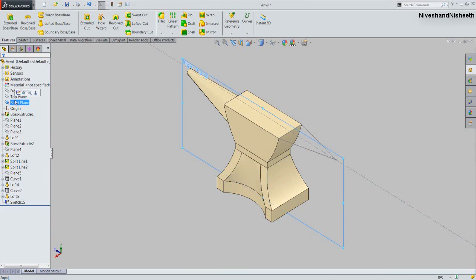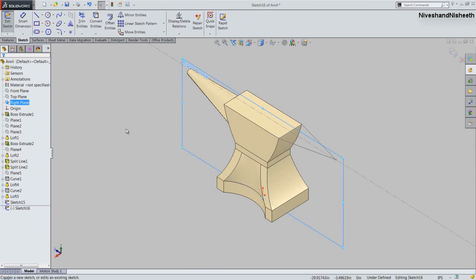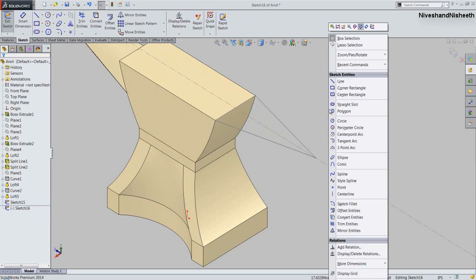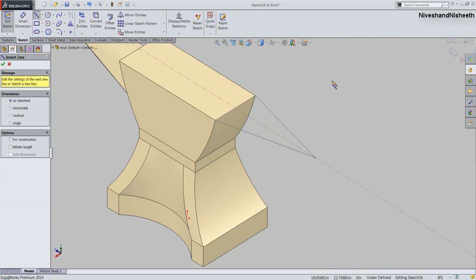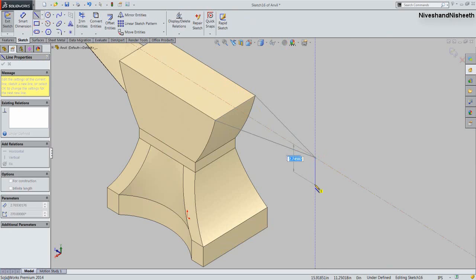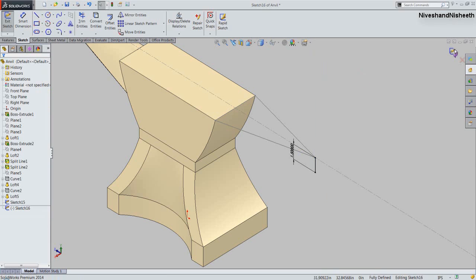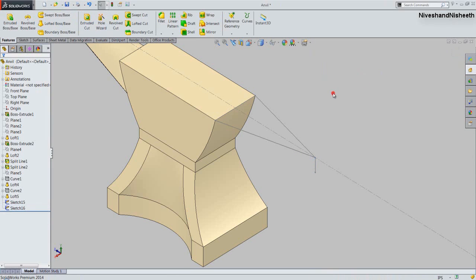Choose right plane, sketch. Draw a vertical line on the top point of the triangle. Its length will keep 1.5 inches. Okay, finish the sketch.